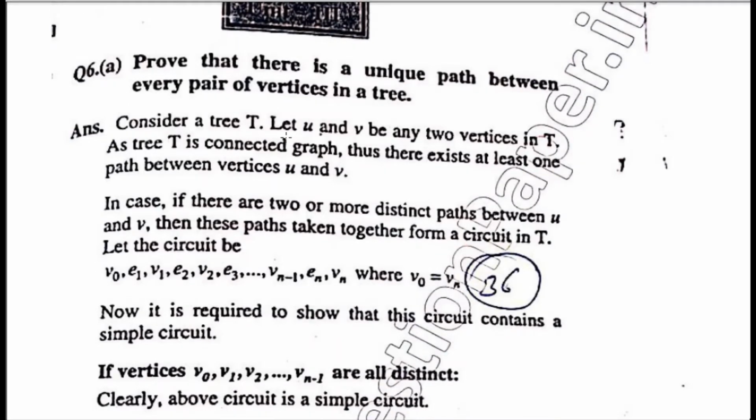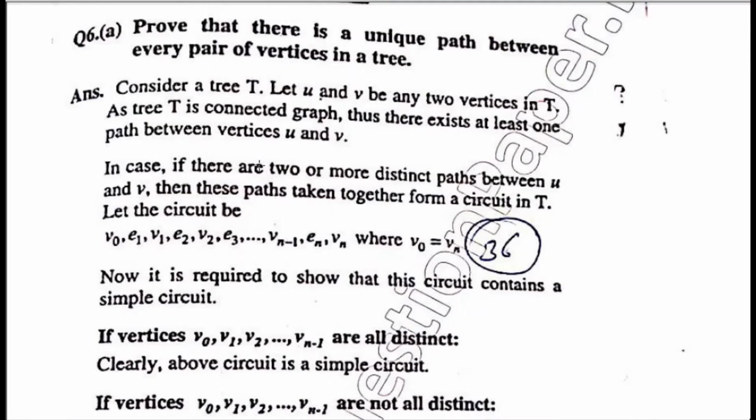Consider a tree and consider any two arbitrary vertices, say U and V in T. As a tree, we know that T is a connected graph which does not contain any circuit. So obviously, since T is a connected graph, U and V are connected through a path. So there exists at least one path between the vertices U and V. But actually we want to prove that there exists a unique path between every pair of vertices in a tree. So on the contrary, we suppose that, if possible, there are two or more distinct paths between U and V.